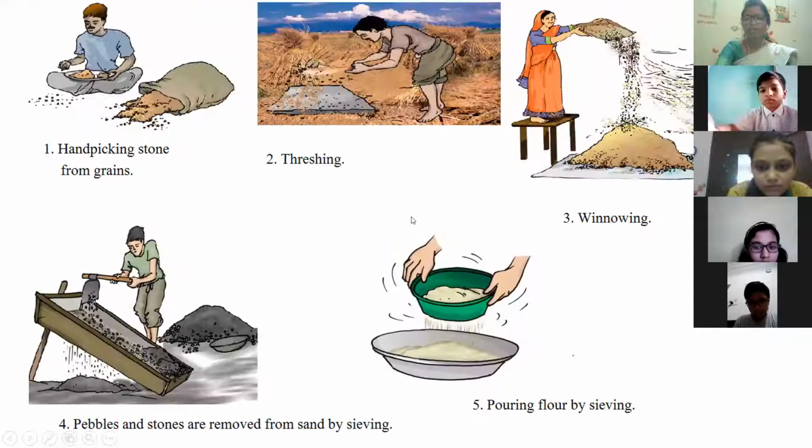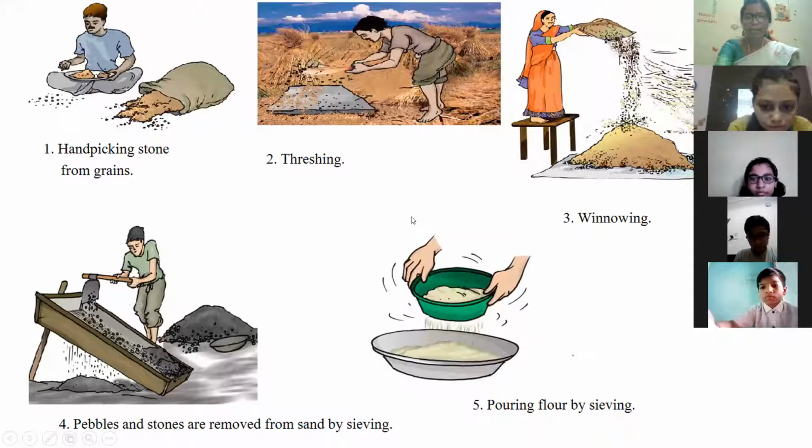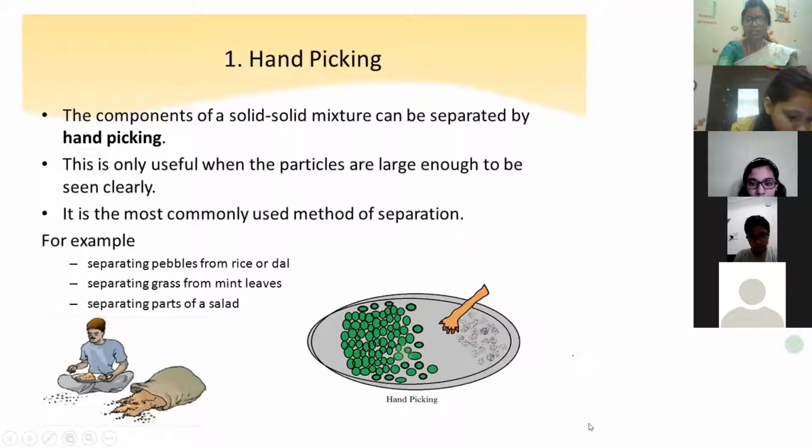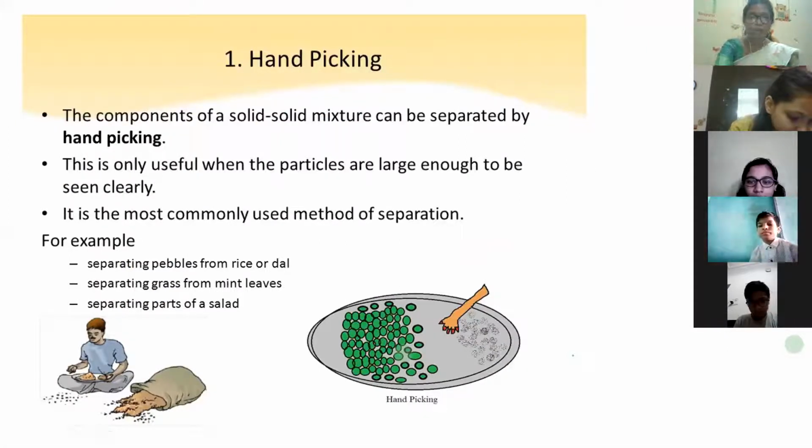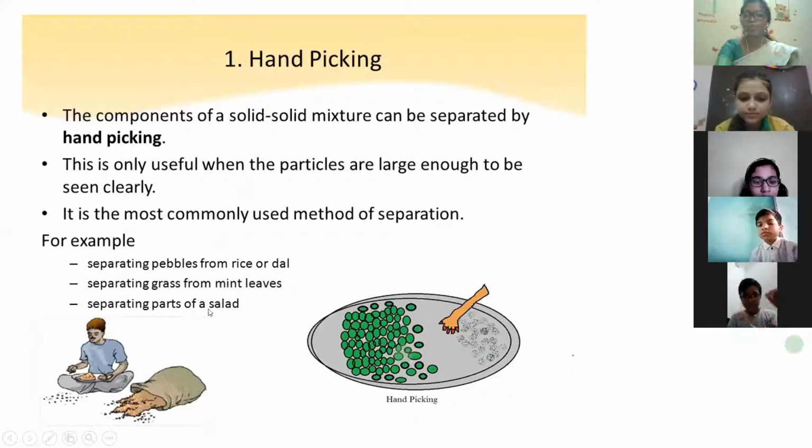Okay. So these things you have already studied. Hand picking stone from the grains, threshing, winnowing. Pebbles and stones are removed from the sand by sieving, pouring flour by sieving. So you can see the examples of hand picking. Those who are coming for the first time, all of you see here. So you can see here, separating pebbles from rice or dal, separating grass from mint leaves, separating parts of salad. So all these can be done by your hand.